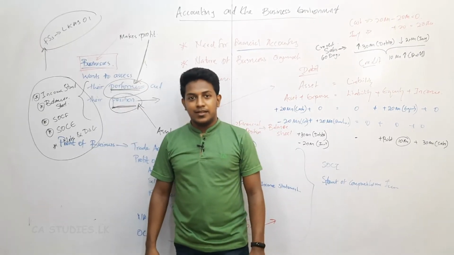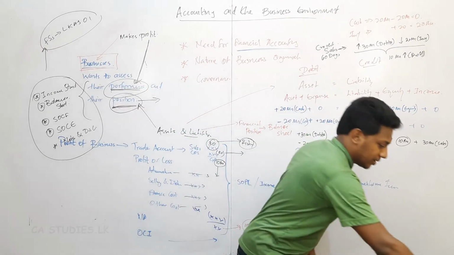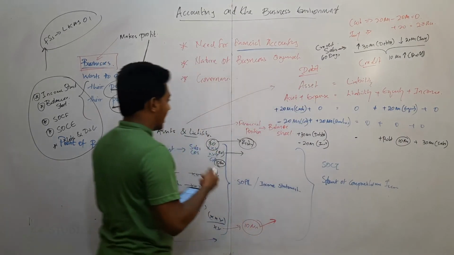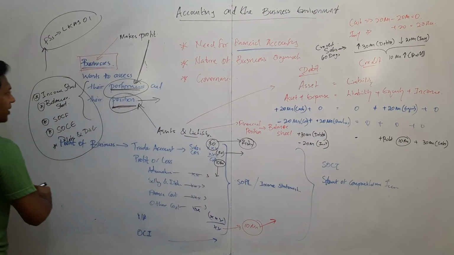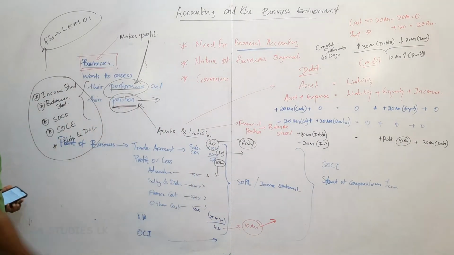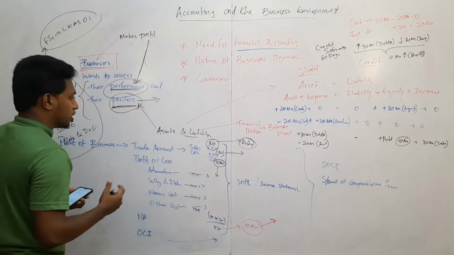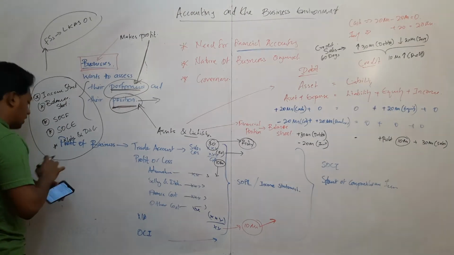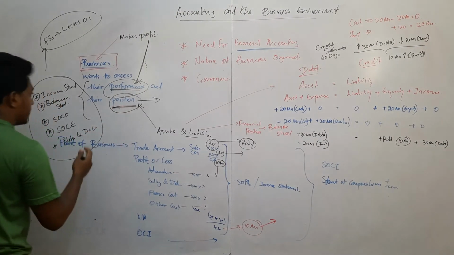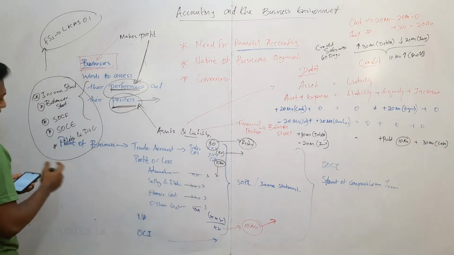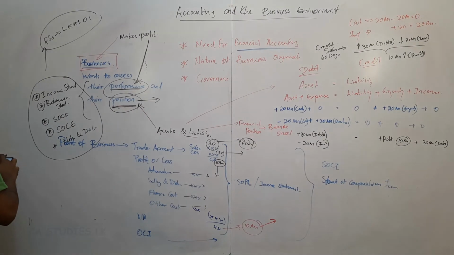Right? Then to calculate the profit, we need to prepare the statement of profit or loss. To find out the position of the company, we need to prepare the statement of financial position, that is balance sheet, right?